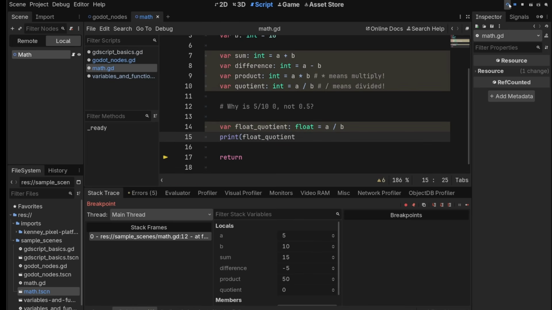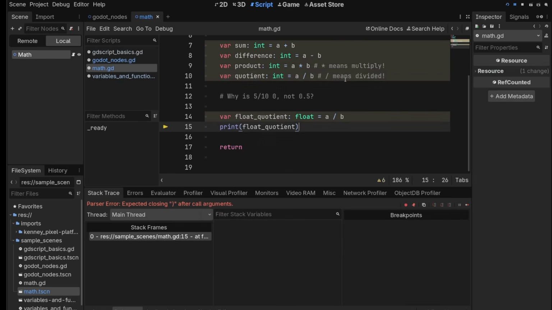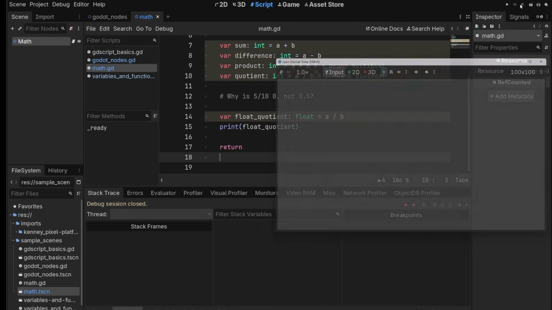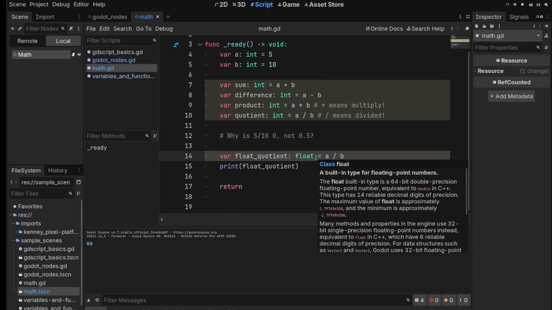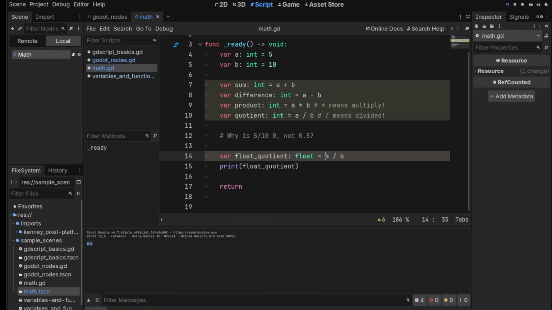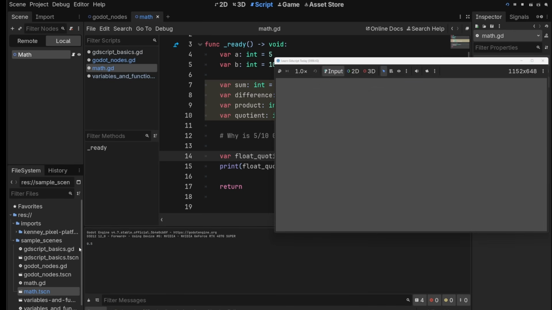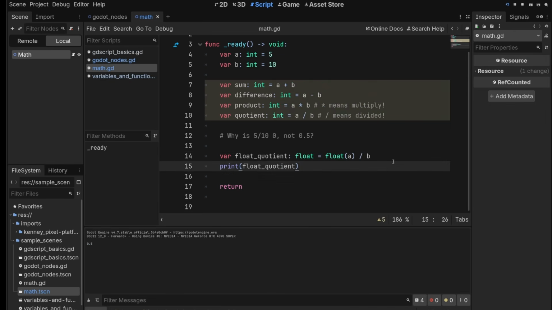Now, let's see if this works. We'll print it. I'm going to play, and we'll look at our output. Forgot to close our parentheses. Great. Anyways, if we play this, we get 0.0 again, which is not what we want. The problem isn't that we're putting it into a float. The problem is that we are dividing two integers. So one quick fix for that is to just turn one of them into a float. If you put the word float as a function and put in one of these values and then play it, it should work, and you get 0.5 as expected.